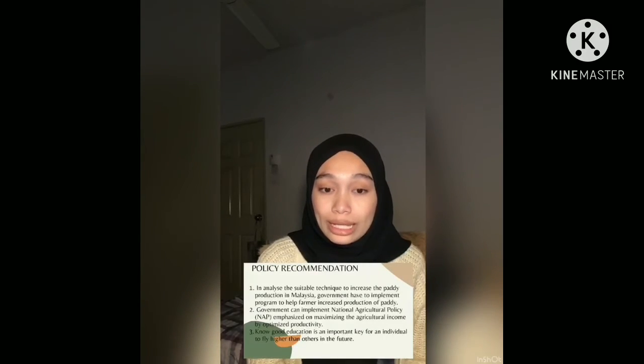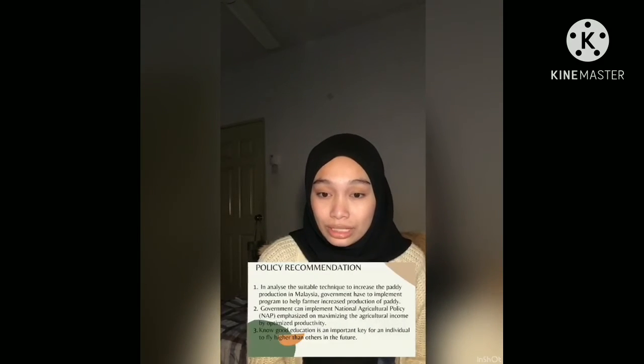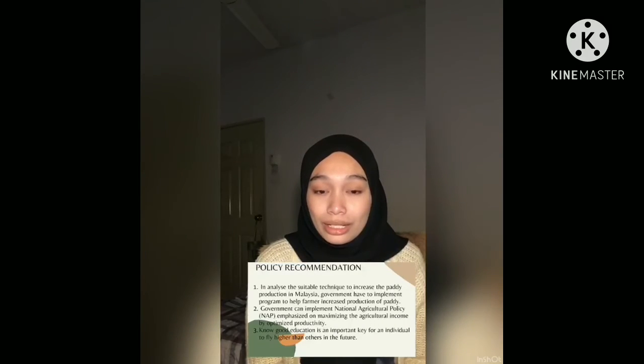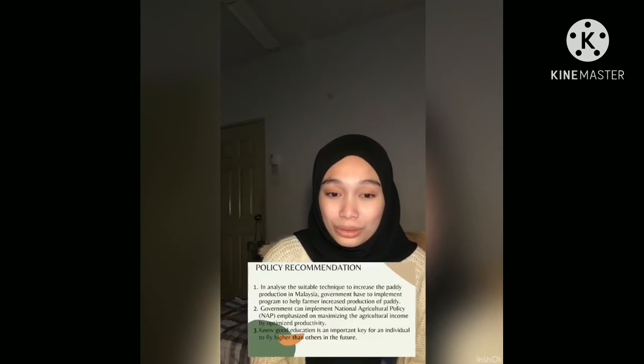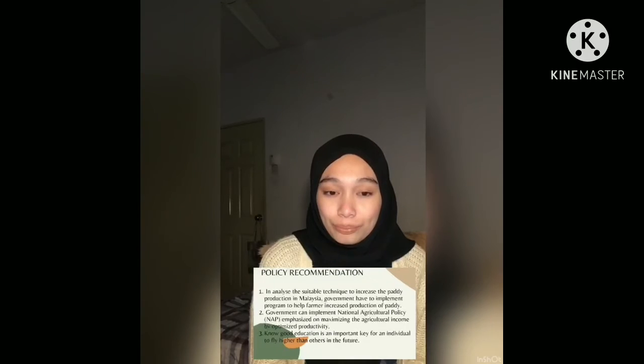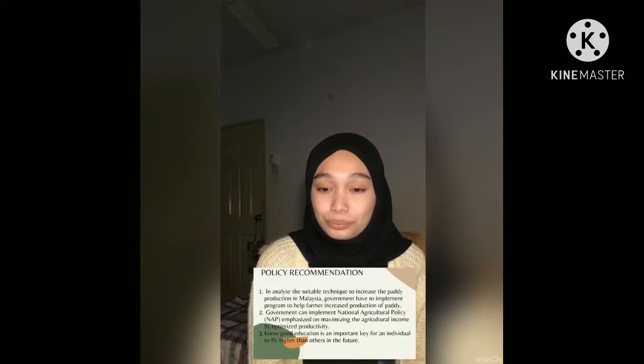Since we know that nowadays the world climate change is uncertain, so it can be hot or it can be cold, and there's one history in our world, which is the El Nino and La Nina climate change.